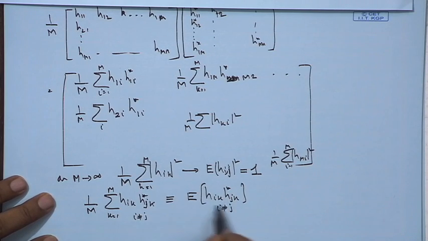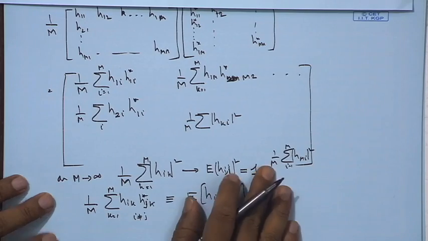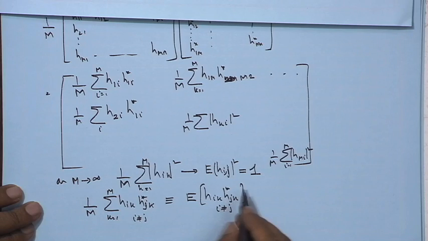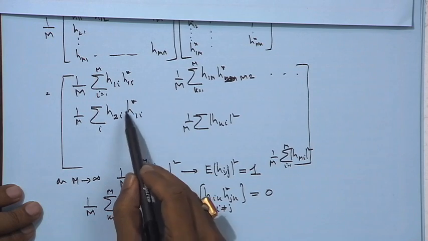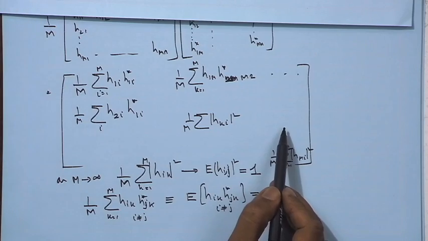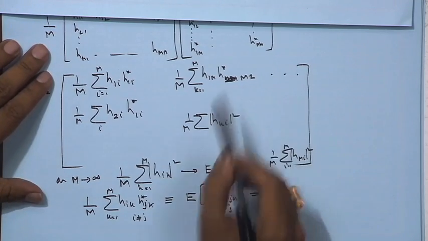Because these are independent, that means we are taking a spatially wide channel, this would turn out to be 0. So all the off-diagonal elements will turn out to be 0.